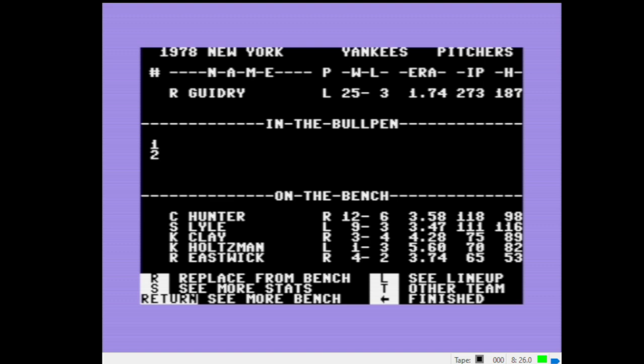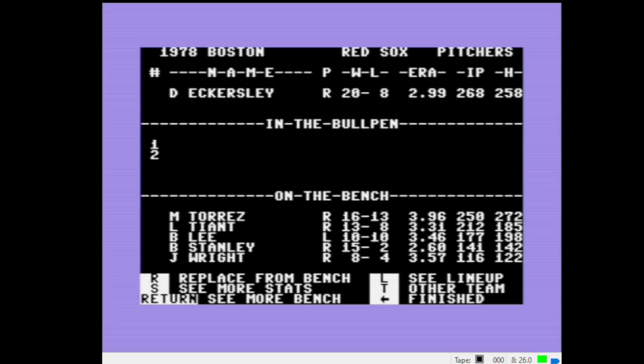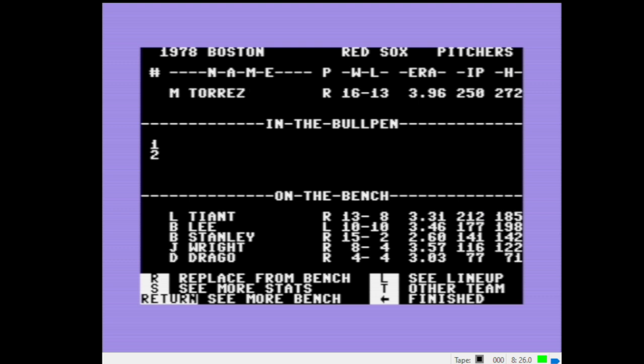We're just going to hit the equivalent of the escape button, but in Vice, it's the button to the left of the number 1 on the top of your keyboard, the one with the tilde and a left apostrophe on it. All right, escape. All right, so this has Eckersley. We need Torres, so we are going to press R, replace, for Mike Torres, and then press that escape key.